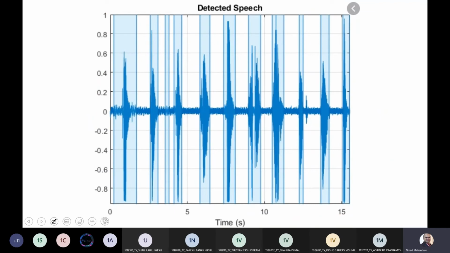Next is how to detect a speech or to detect a noise. That is one of our experiments where we will find out the noise and where the signal is.